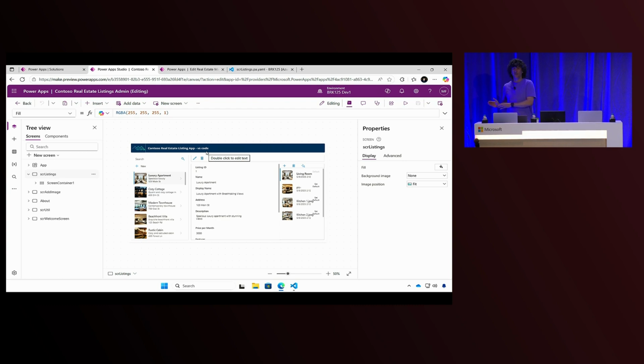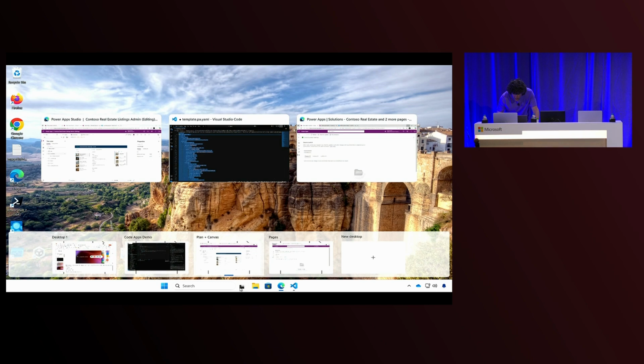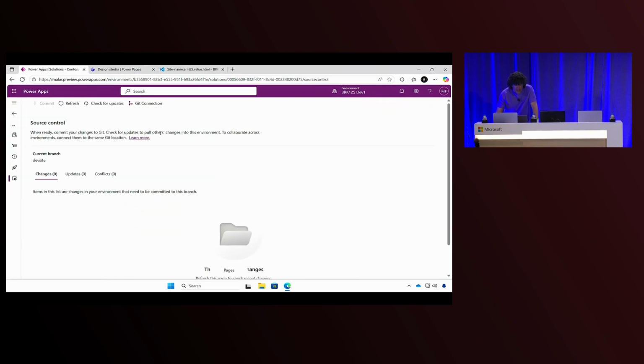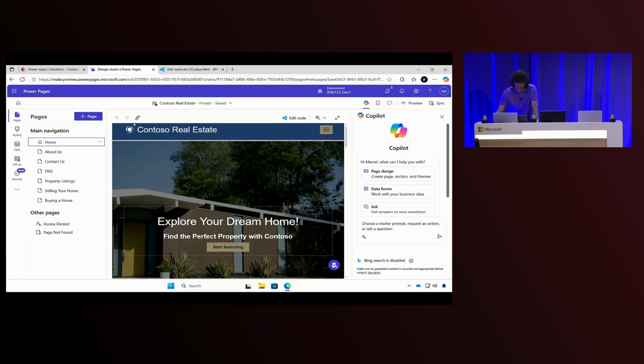Let's go to the Power Pages part now. Power Pages is one component that has more pro developer components on it, right? You can edit HTML, CSS, and things like that. Let me change my view here to the Pages part. And here I'm using a different solution for Pages. This is the experience for the maker. The maker can create websites by drag and drop using AI. All the components, AI helps a lot.